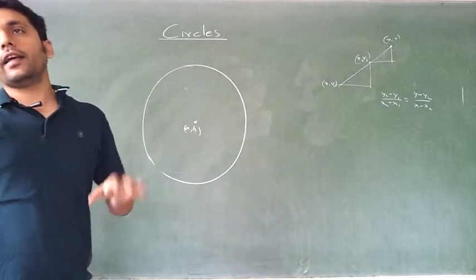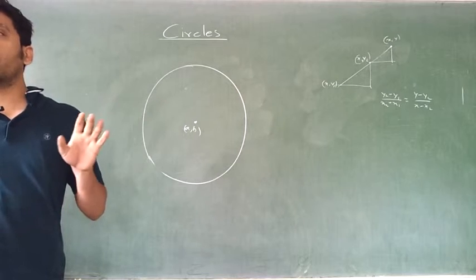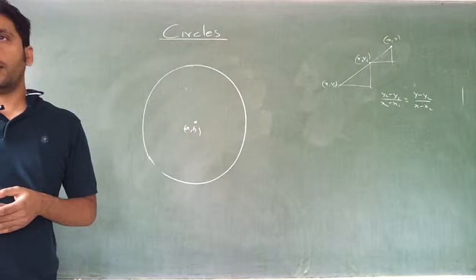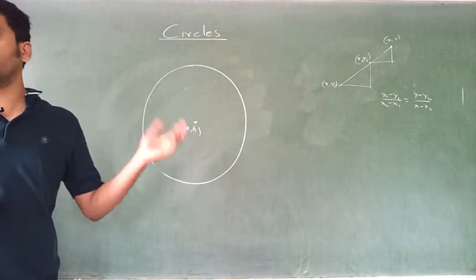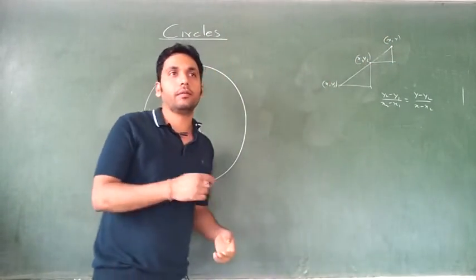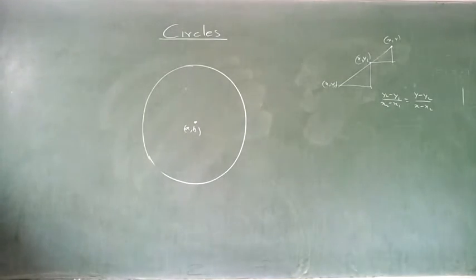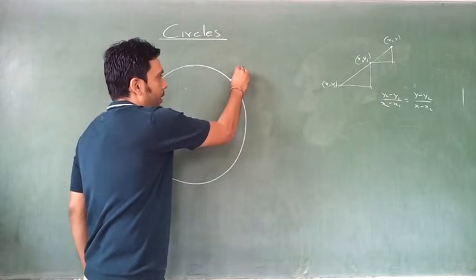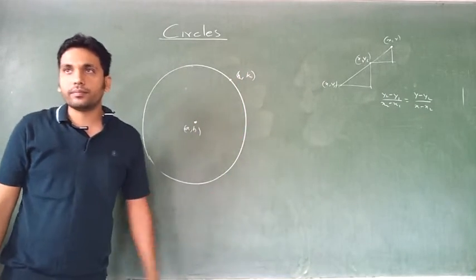So for writing the equation of any curve, what you have to do is take a random point, satisfy the condition given for the locus and make an equation. That becomes the equation of the curve. This random point you can write as h comma k. Most of the time they will write h comma k and then replace it with x and y. That means that is a variable point. Similarly over here I will take any variable point, I will write it as h comma k or x comma y.